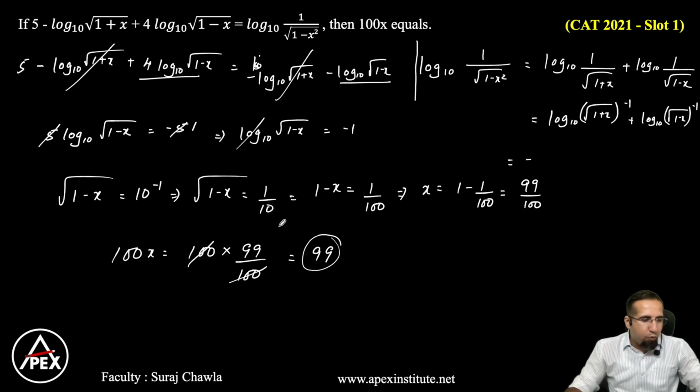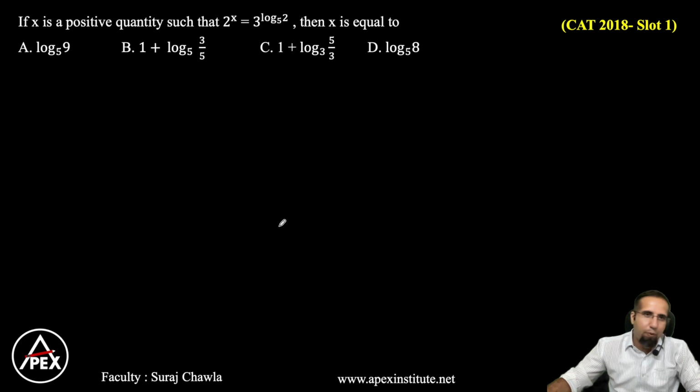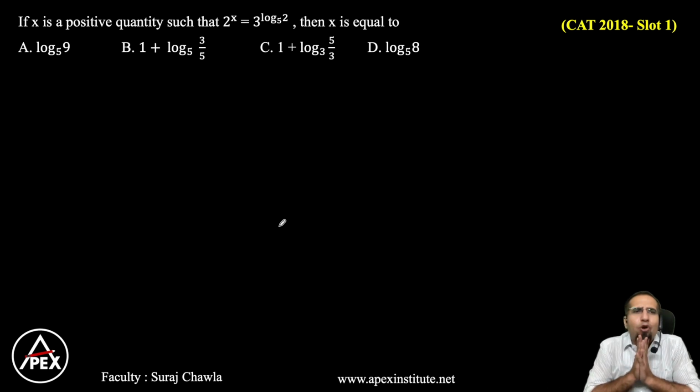Okay guys, so this is how we again solve slightly complicated questions given to us, and then we simplify to see how we get our required answers. Now let's look at this question. I have x as a positive quantity, and we are given that 2 to the power x is equal to... Now whenever you have powers, the best way is to apply log on both the sides.